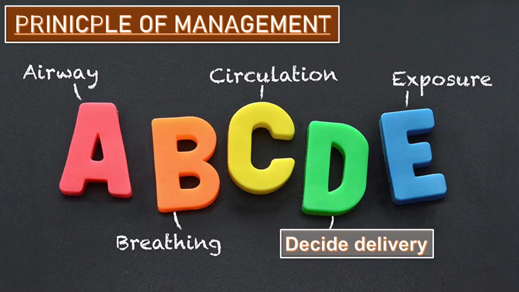What is the principle of management of APH? Initial management should follow the ABCD pathway. A and B mean assess airway and breathing. A high concentration of oxygen, 10 to 15 liters per minute, is given via face mask.